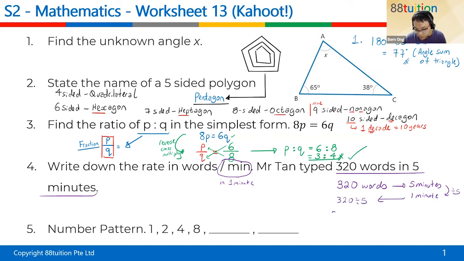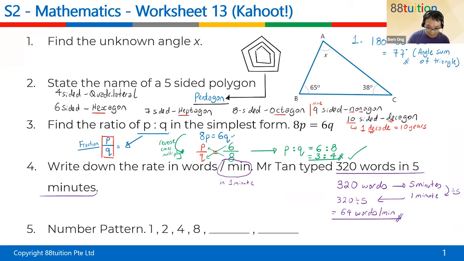So using my mental calculation now, answer is 64. See, my mental calculation is so good. I trust my mental calculation. Answer is 64 words per minute. I just want to point out the words per minute means in 1 minute. Per means in 1 minute.